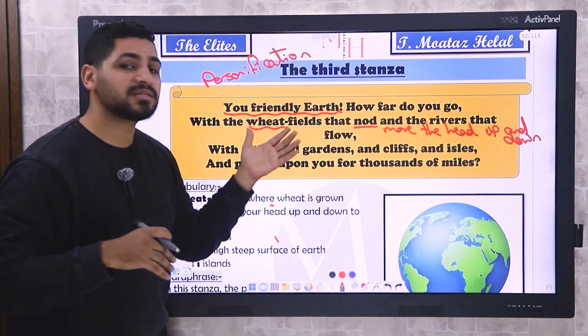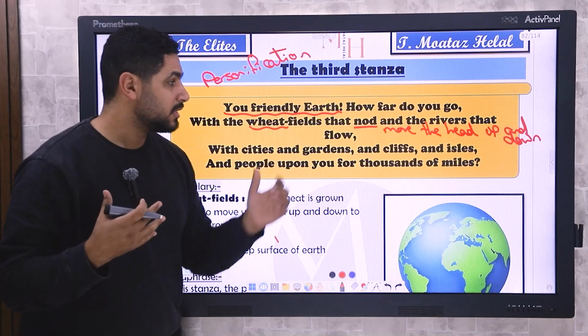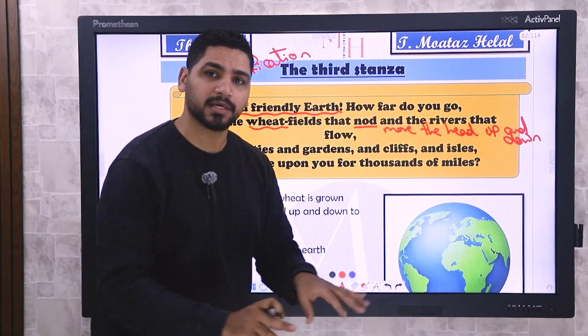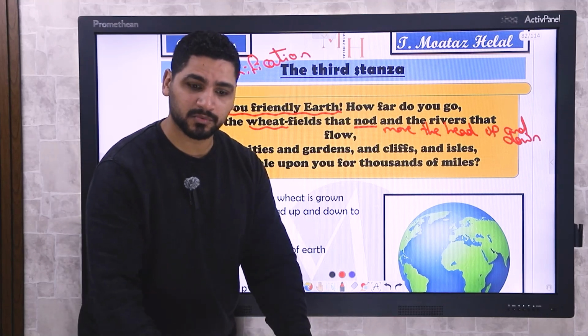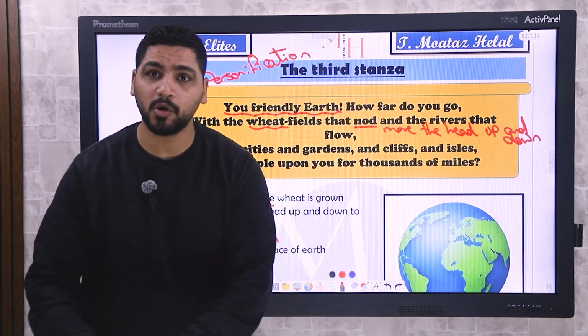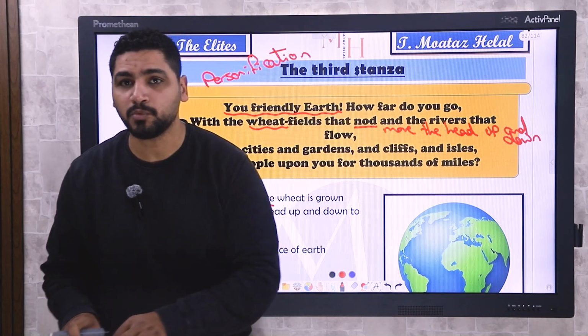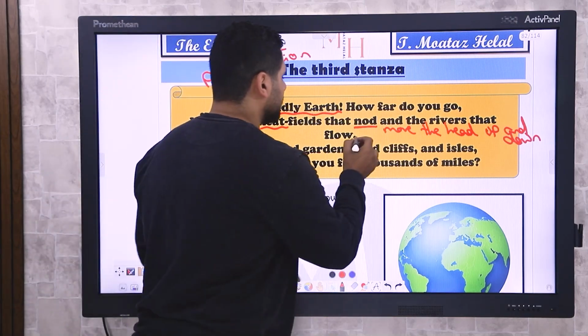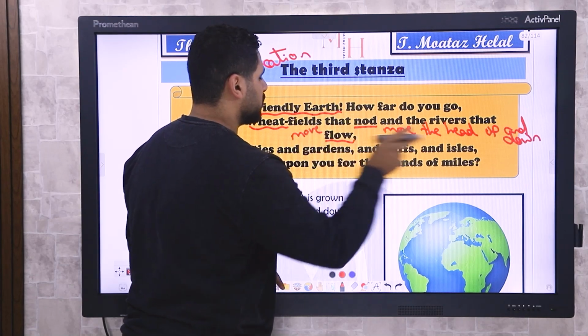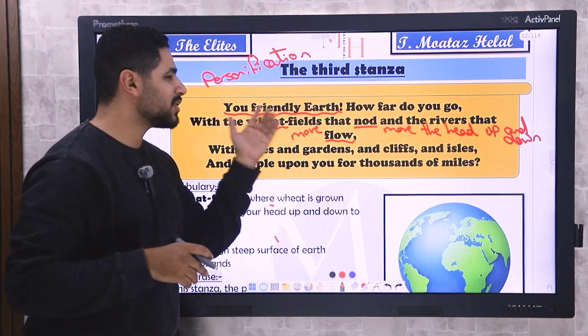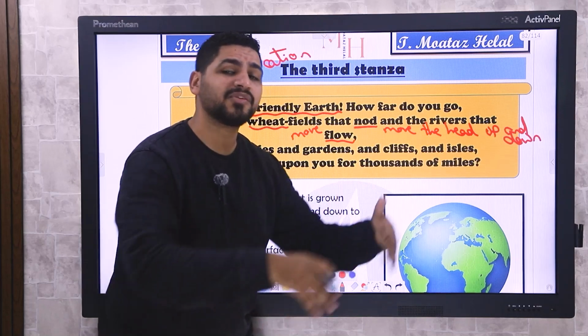And rivers that flow. Here he's describing some kind of movement because the river is flowing. Flow is like move in one direction. Like when I pour some water on the floor here, it just flows in a certain direction. Flows means moves. So flow means move in one direction. So here he says, with the wheat fields that nod and rivers that flow.